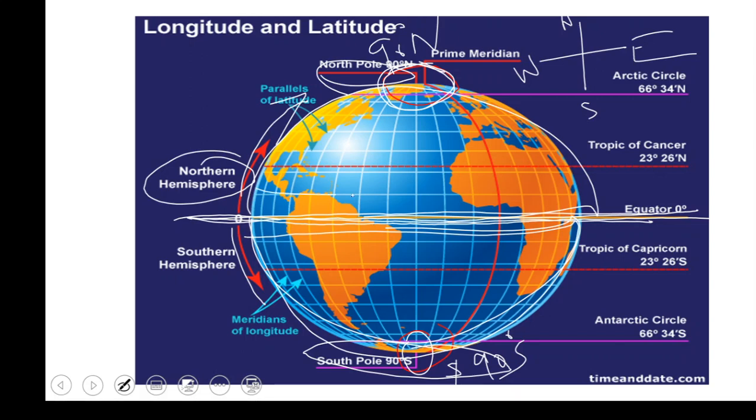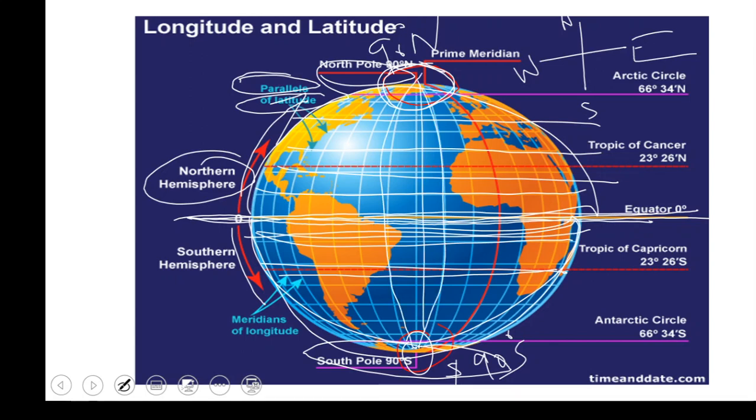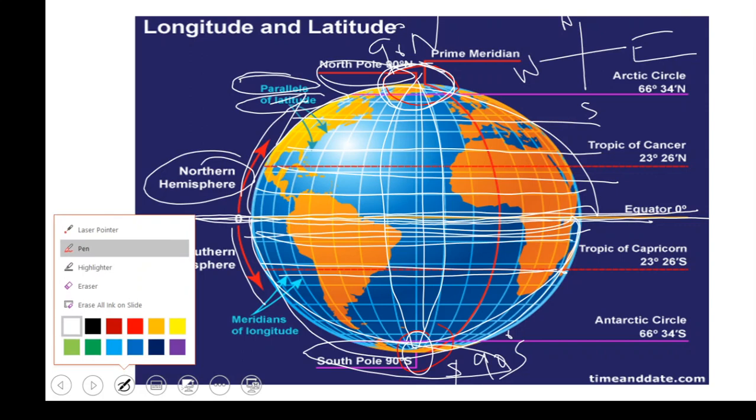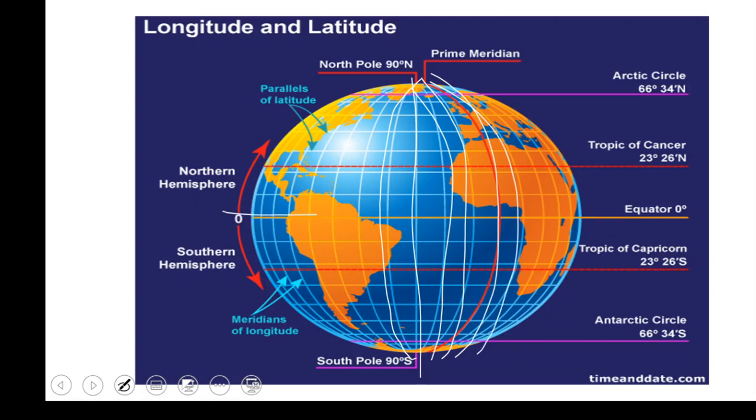We have all the other lines like this, all the other horizontal lines. The equator is also one such horizontal line. These horizontal lines are called parallels, or we can even call them latitudes. And the vertical lines that we are seeing, these ones, are generally called longitudes. So horizontal lines are called latitudes, and vertical lines are called longitudes.